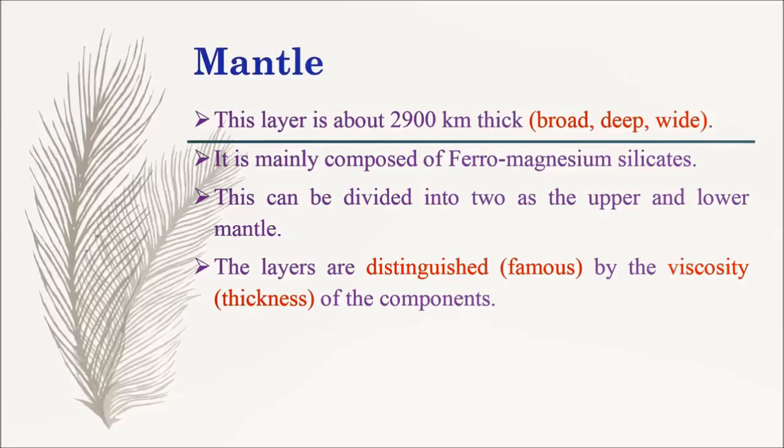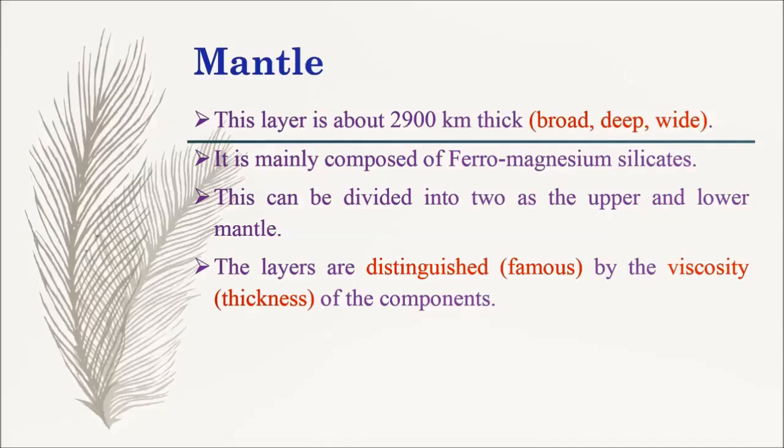Let me explain this. This layer is about 2900 km thick. Here, thick means broad, deep or wide. It is mainly composed of ferromagnesium silicates. This can be divided into two as the upper and lower mantle.